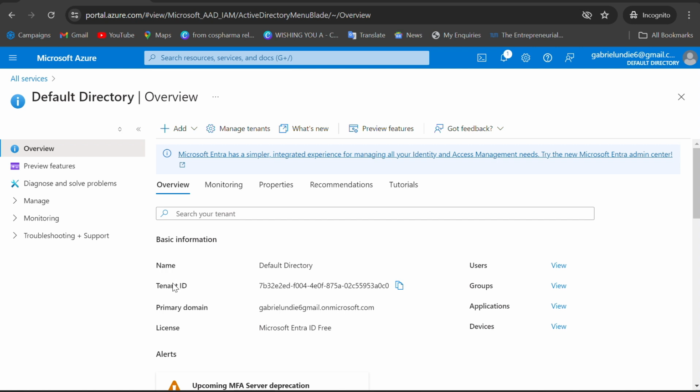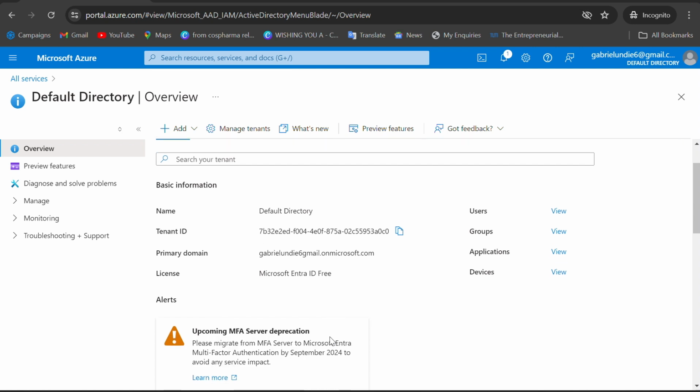You can see the tenant ID, the name, which is the default directory, and then the primary domain. You can see this is a free account which I'm using to show you. It carries my email which I have supplied, with onmicrosoft.com. So the license of Microsoft Entra ID is what? The license is free. Okay. Now you can see the users, the groups, and all the applications that are there, as well as the devices that are living here.